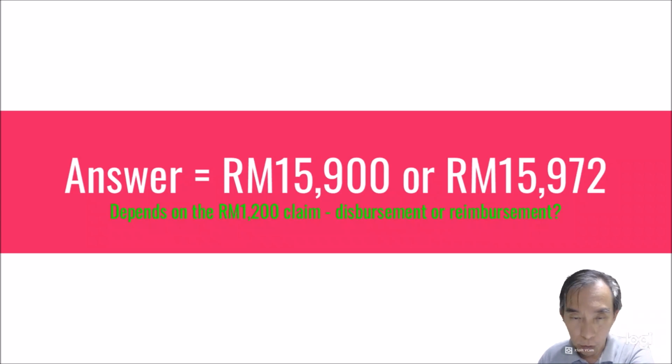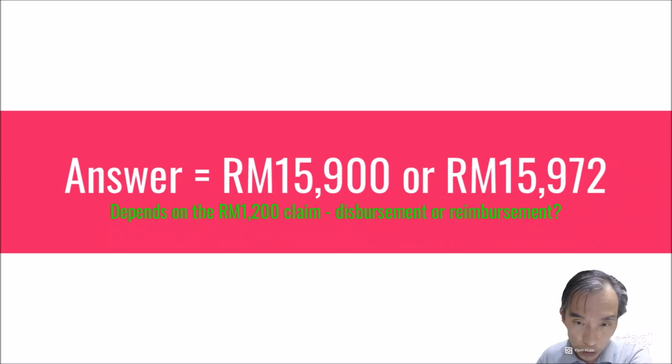In the first one, the 900 ringgit is the sales and service tax on the 15,000 professional fee. That is very clear, everybody knows. Whereas the second one, 15,972, the 72 is the sales and service tax, SST, for the 1,200 ringgit, which is disbursement or reimbursement.